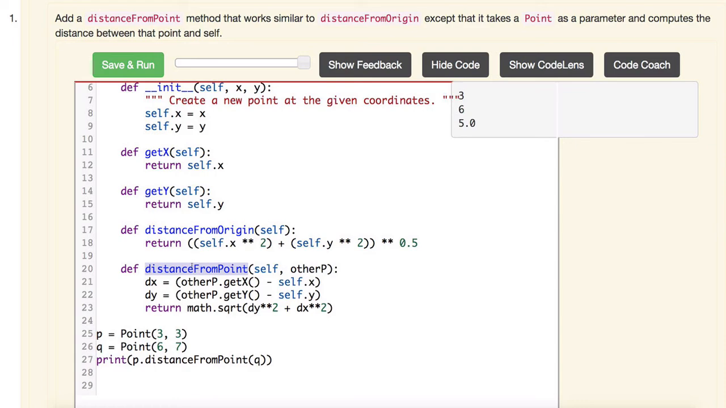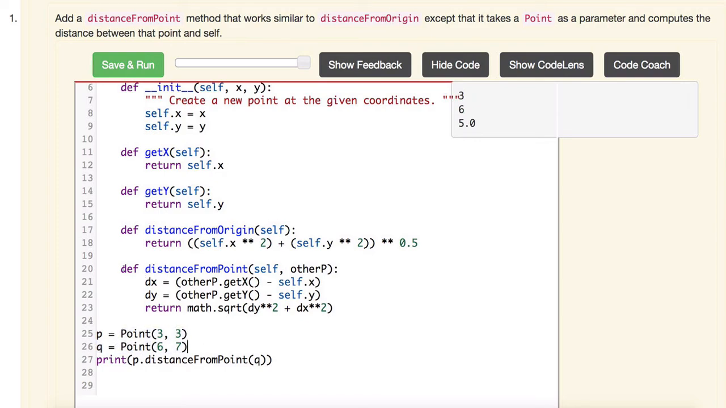So distance from point, we're saying the first point, run distance from point to the argument that we're passing it, which is a second point, right? So we're basically saying run this method using P and give it Q, because we want to find the distance from P to Q.